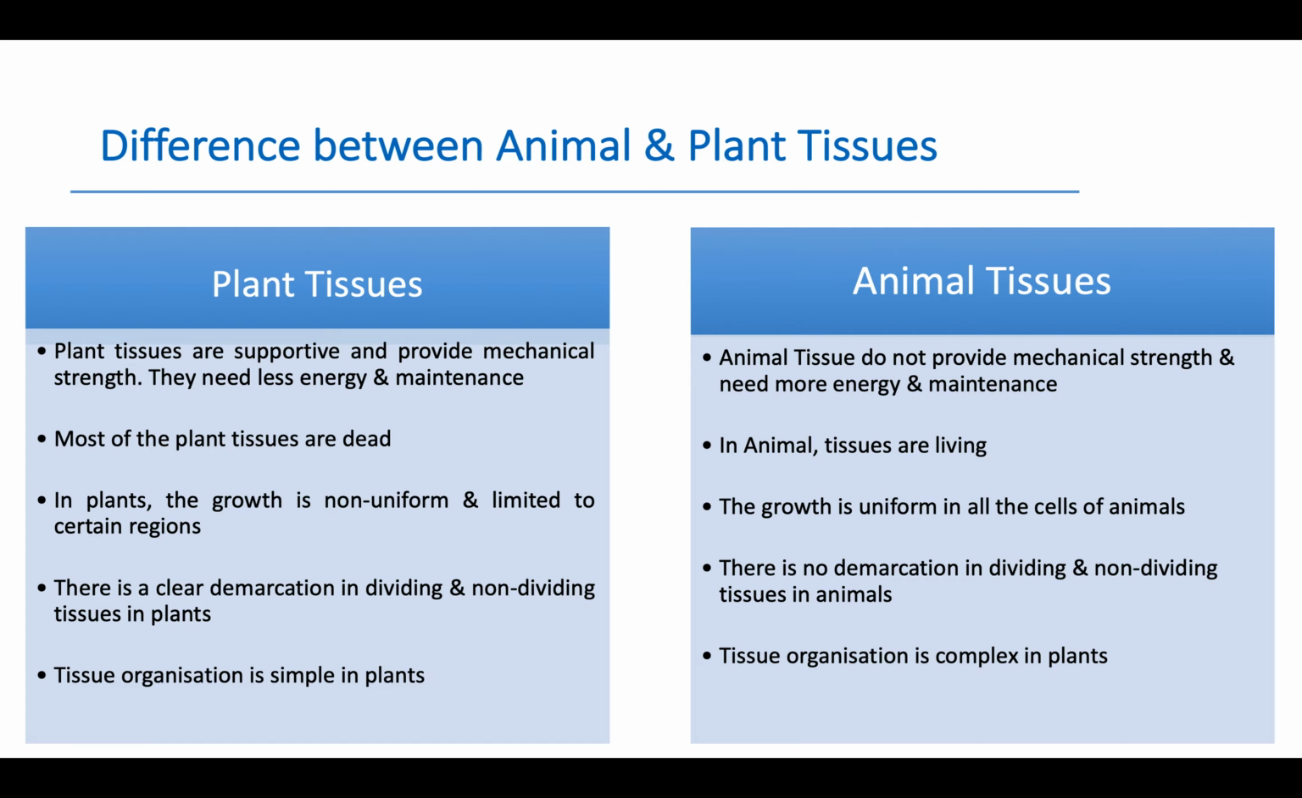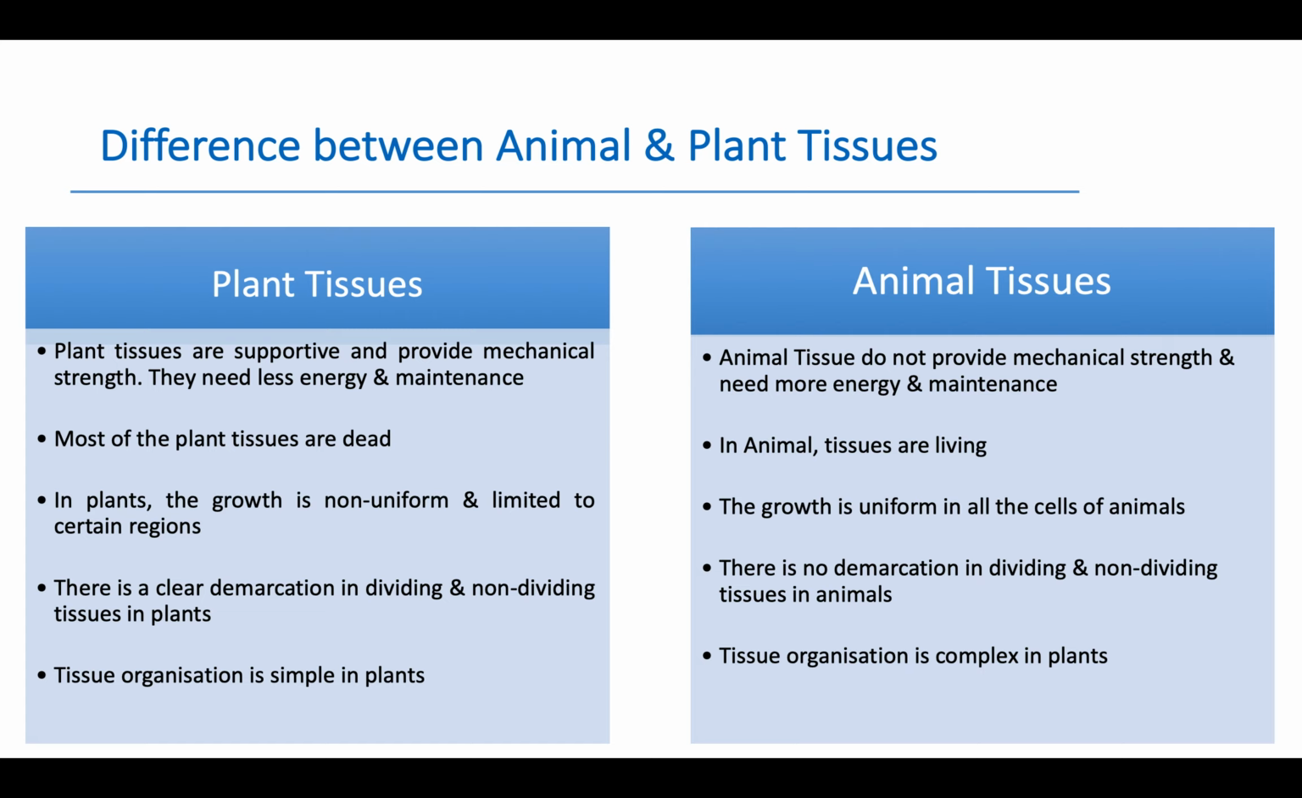Most of the plant tissues are dead. In animals, tissues are living. In plants, the growth is non-uniform and limited to certain regions, while the growth is uniform in all the cells of animals. In plants, there is a clear demarcation in dividing and non-dividing tissues, while there is no demarcation in dividing and non-dividing tissues in animals.